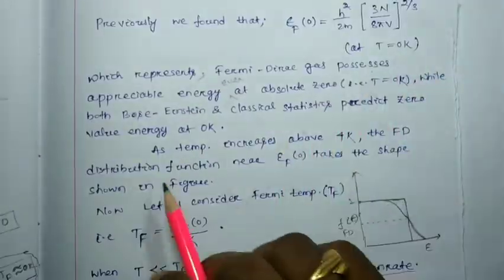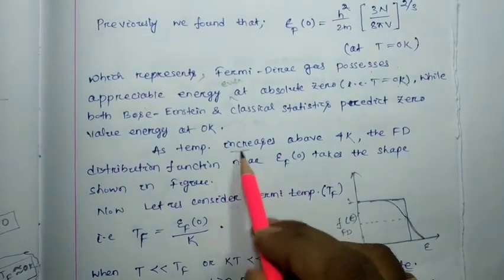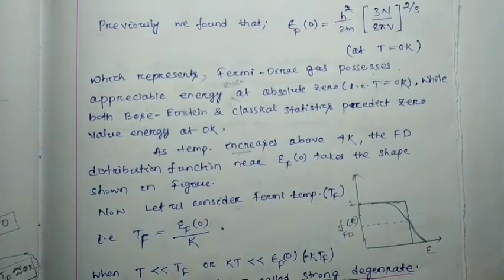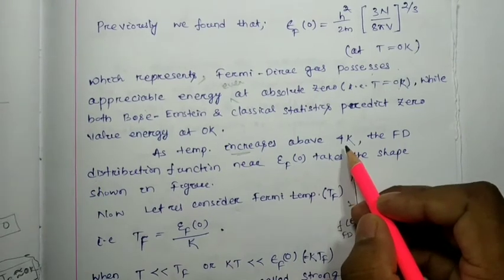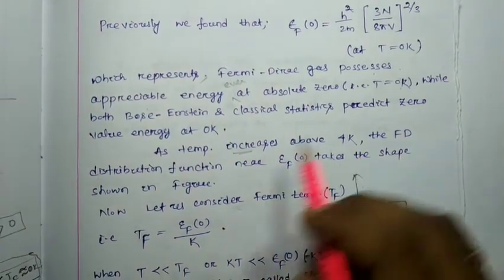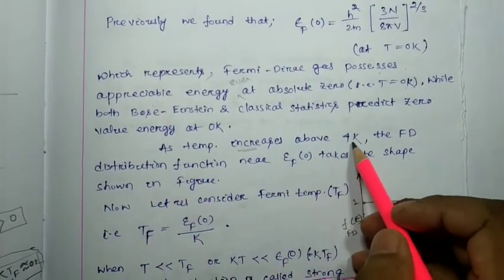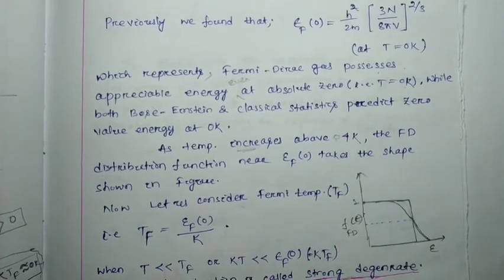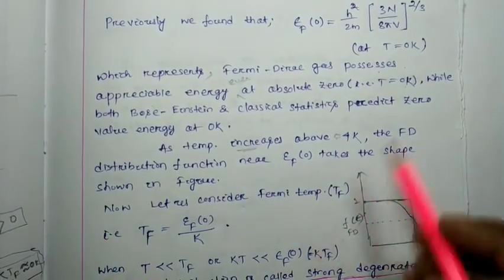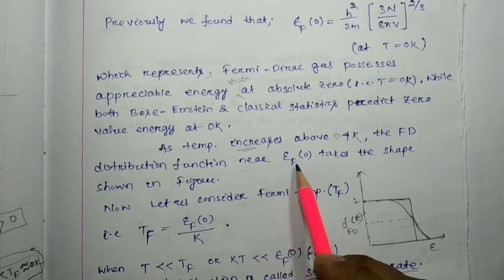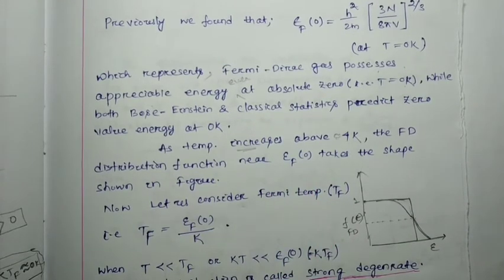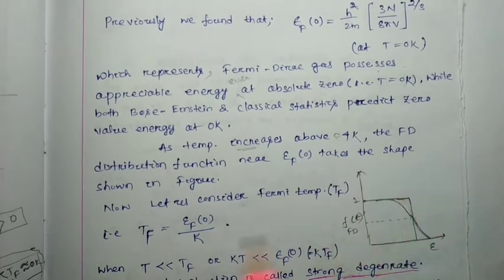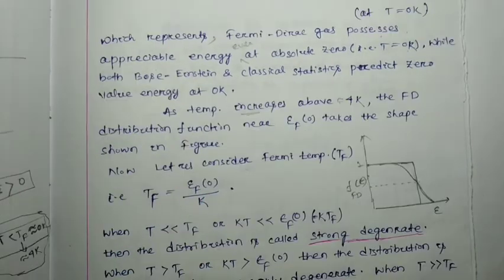Okay, as temperature increases, just above approximately 4 Kelvin, the FD distribution function, the Fermi-Dirac distribution function near EF0, takes the shape shown in the figure, this one.